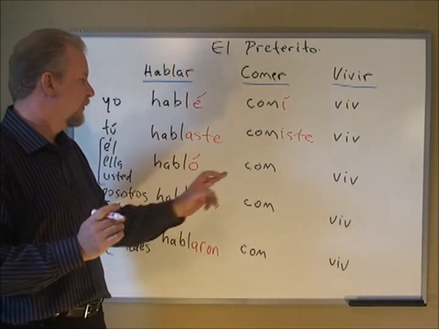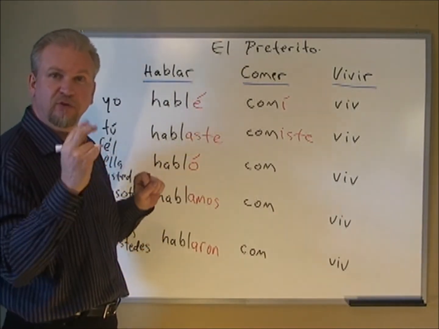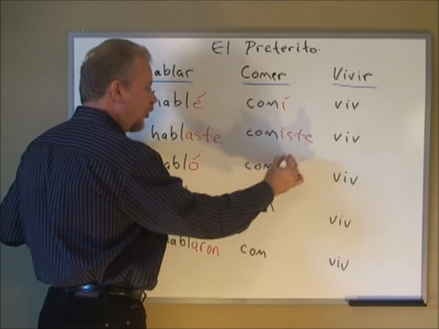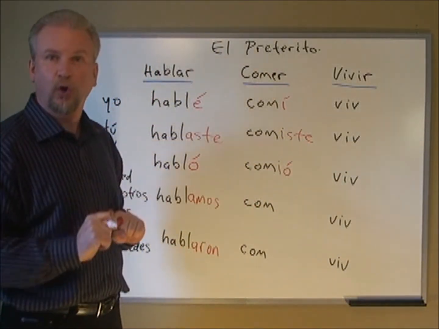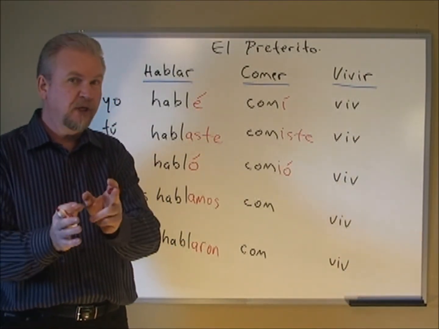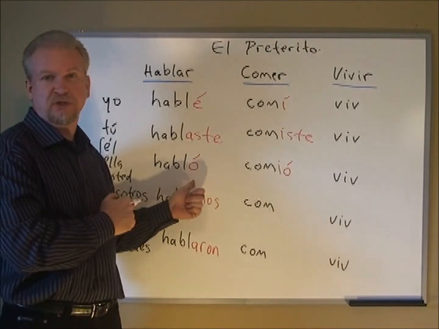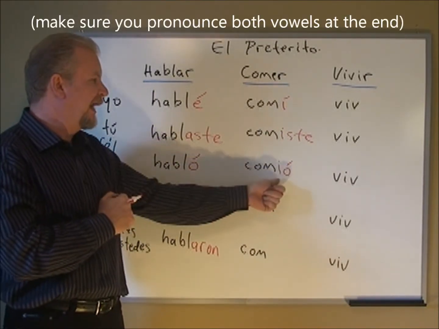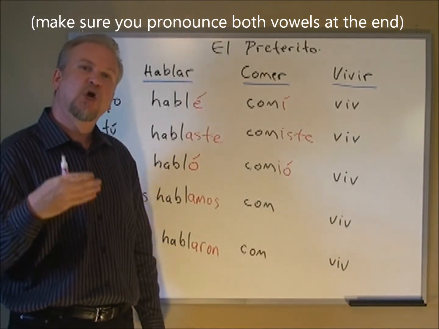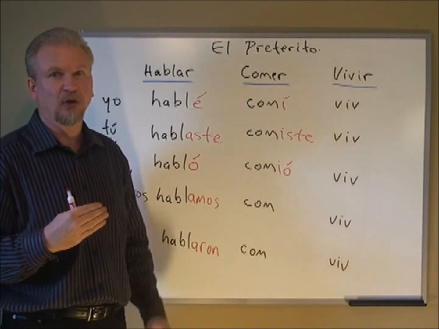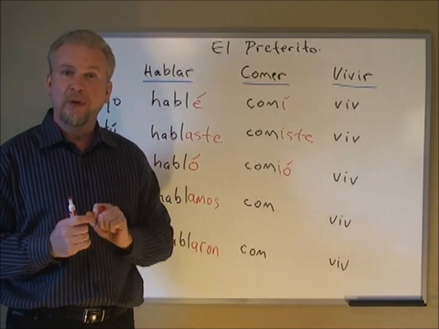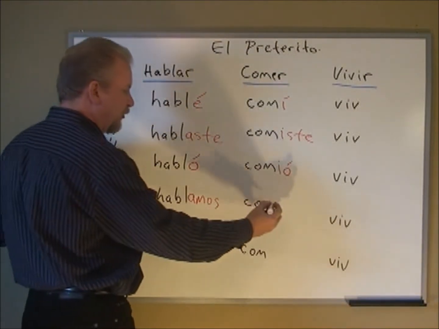Él, this is a tricky one. We've got two vowels we're going to write here. We're going to write I and O with an accent on the O. Él comió. Remember, don't get confused because the AR verbs just have O with an accent. Here we're adding I, O. Two vowels. Él comió. You have to pronounce them all. Ella comió. She ate. Usted comió. You ate.